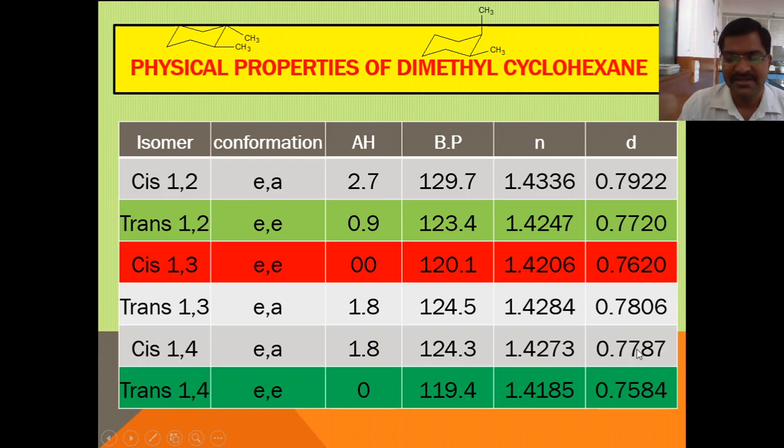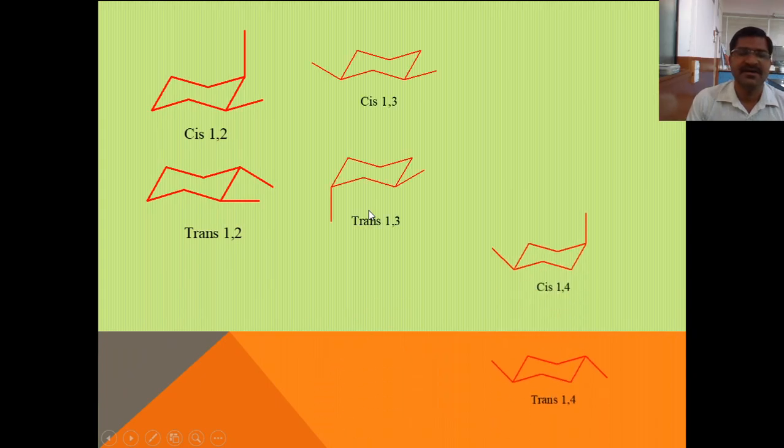refractive index and density. That means the boiling point, refractive index and density all depend on the enthalpy. The higher the enthalpy, the higher the value; the lower the enthalpy, the lower the value. This is the Auwers-Skita rule. Now let us see the explanation of this.